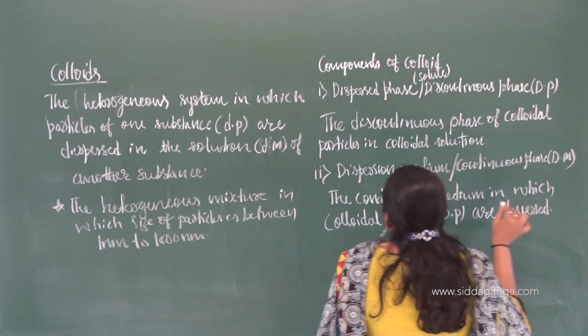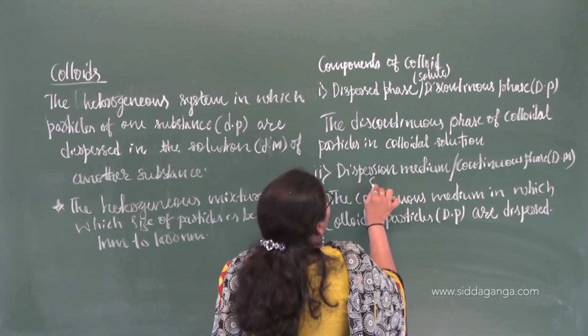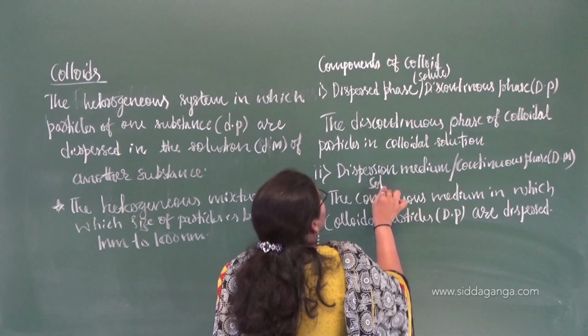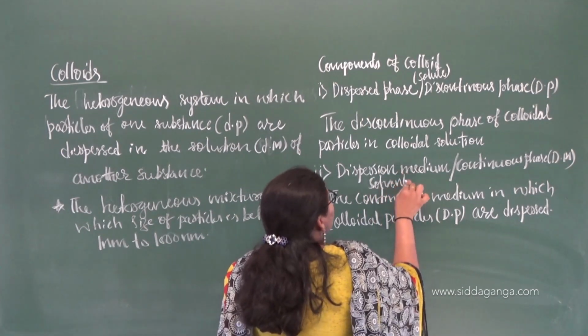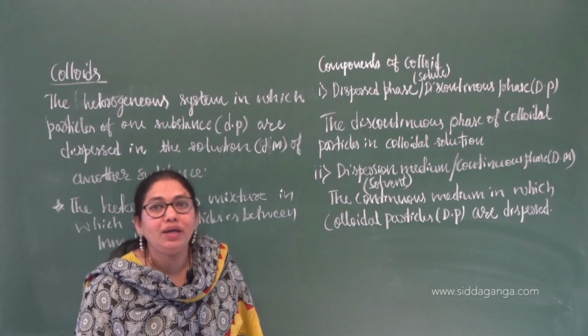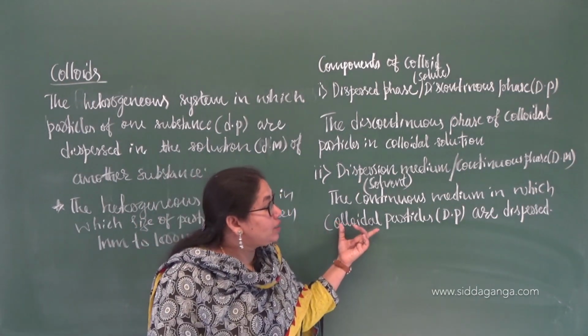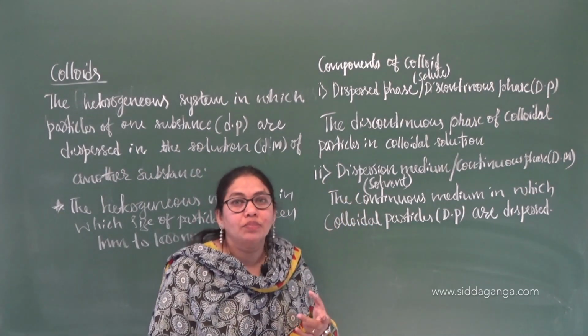It is just like our solvent in case of a solution, that is the water which is present in NaCl solution. It is nothing but our dispersion medium, right?